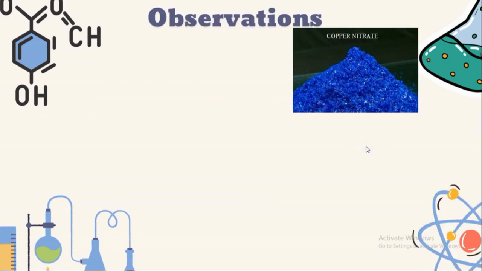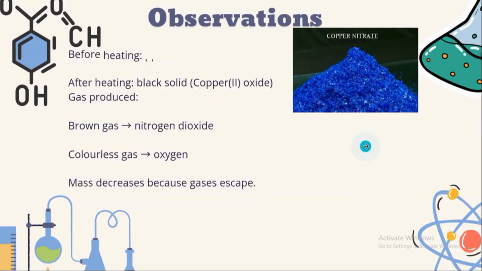We're going to observe that the blue crystals of copper 2 nitrate are going to change color to black. And the black substance that is going to be formed is copper 2 oxide. You're also going to have a brown gas released, which in our case is nitrogen dioxide, and a colorless gas, which is oxygen. After measuring the mass at the end of the experiment, we observed that the mass would have decreased.